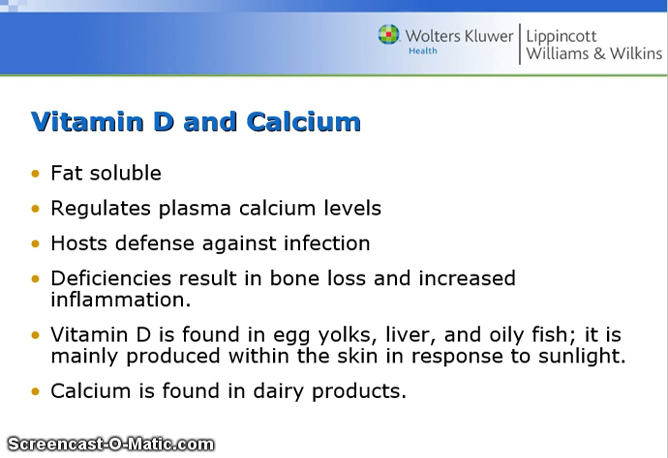Nutritional deficiencies that can increase the risk for periodontal disease include vitamin D and calcium deficiencies. Vitamin D is fat-soluble and regulates plasma calcium levels. It helps the host's defense against infection. Deficiencies result in bone loss and increased inflammation. Vitamin D is found in egg yolks, liver, and oily fish such as salmon. It is mainly produced within the skin in response to sunlight. Calcium is found in dairy products.